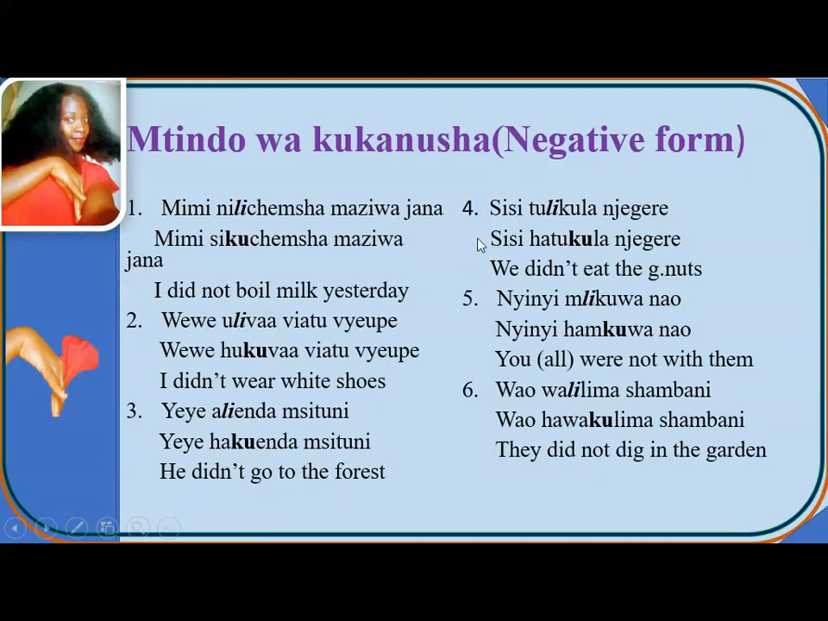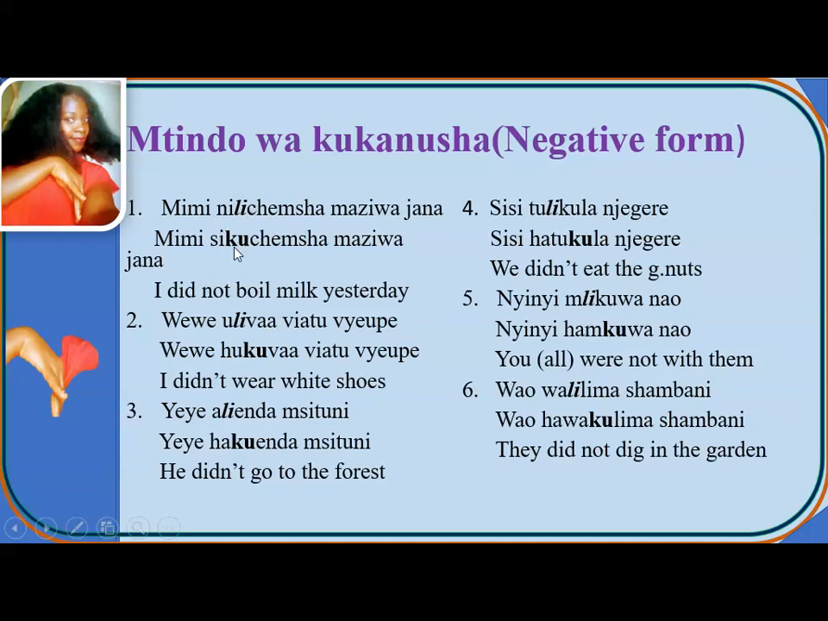So mtindo wa kukanusha still. Our example number 1 will be mimi nilichemsha maziwa jana. In negative it will be mimi sikuchemsha maziwa jana. So our first one is mimi nilichemsha maziwa jana. This is a positive statement because it has no not. Li is a tense marker, and thus it shows that it is in positive statement.